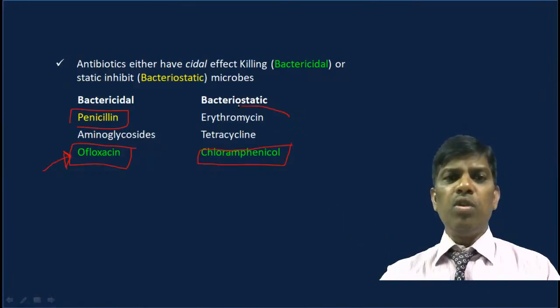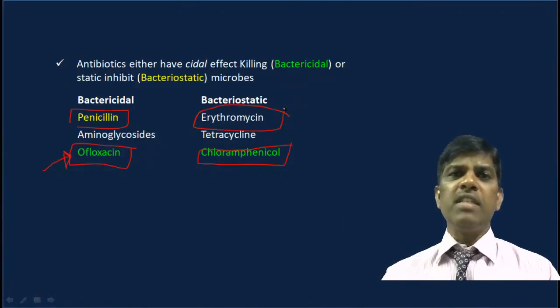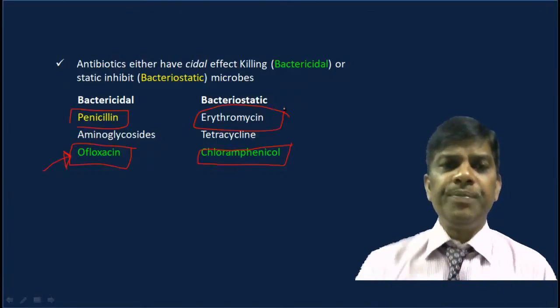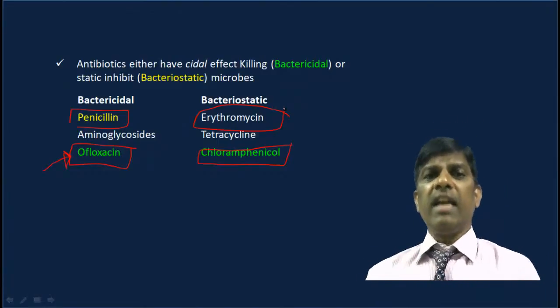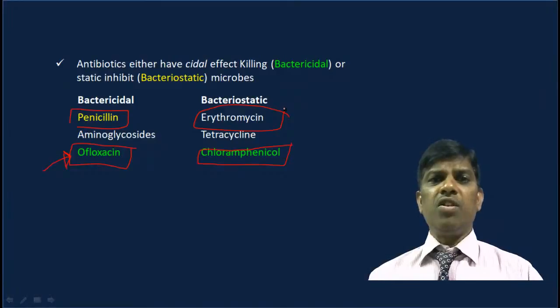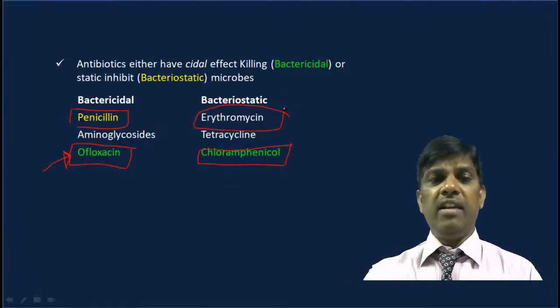And one more thing is erythromycin. Erythromycin is one of the breakthroughs in respiratory tract infections, RTI. We use erythromycin, and it works better. Tetracycline also is a very important bacteriostatic drug.